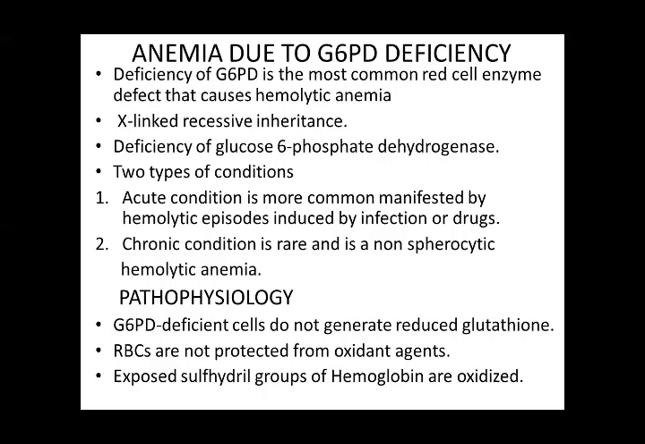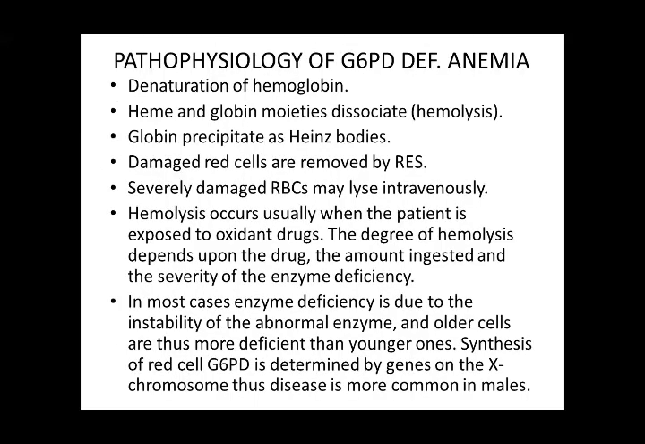Pathophysiology. Enzyme-deficient cells do not generate reduced glutathione. RBCs are not protected from oxidant drugs and agents, and exposed sulfhydryl groups of hemoglobin are oxidized. And there is denaturation of hemoglobin. Heme and globin moieties dissociate, leading to hemolysis. Globin precipitates as Heinz bodies. Damaged red cells are removed by the reticuloendothelial system, and severely damaged RBCs are lysed intravascularly. So there may be intravascular hemolysis.